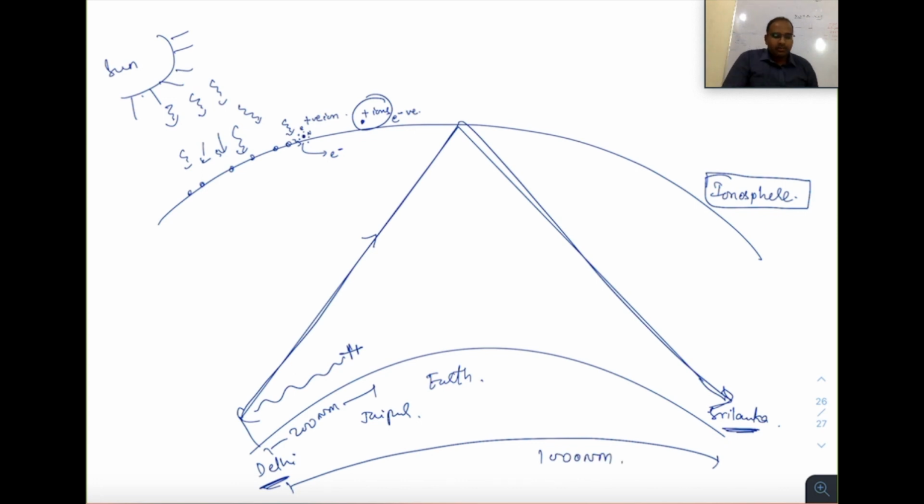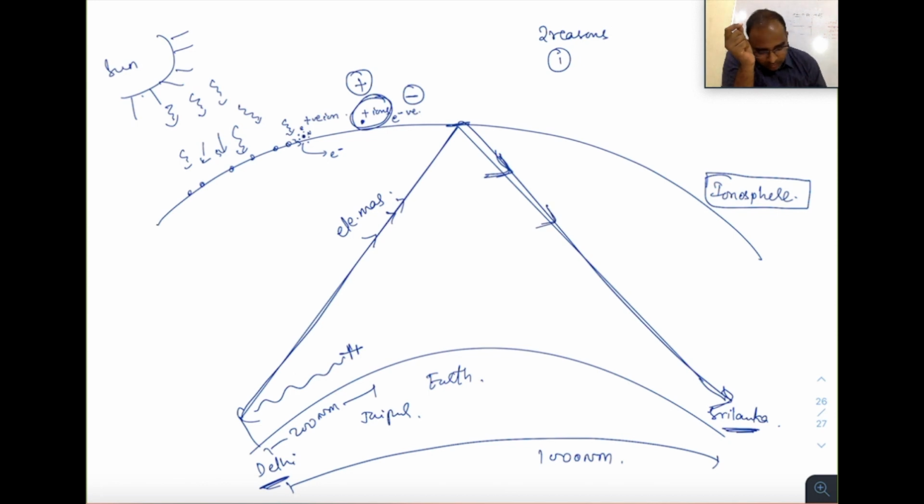Now let us see why this is happening. This is happening due to two reasons. Number one, take two magnets, North Pole and North Pole, and bring them close. They repel each other. Or take a magnet's North Pole and the South Pole of another magnet, and bring them close. They will attract each other. So, this wave is nothing but electromagnetic energy, and these are ions, positive ions and negative ions. There exists some kind of electromagnetism. So, these are repelled down.